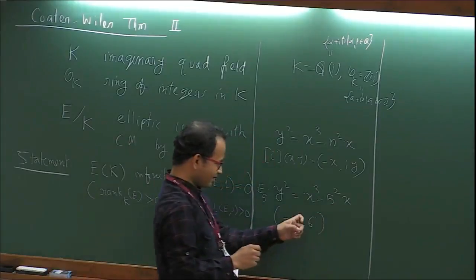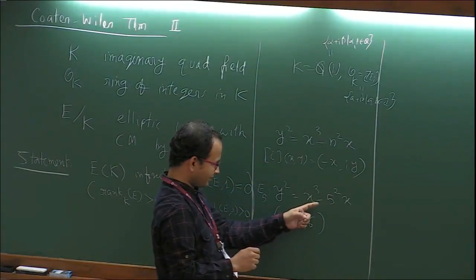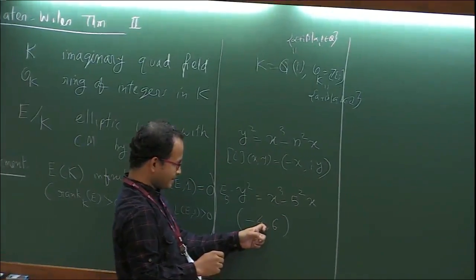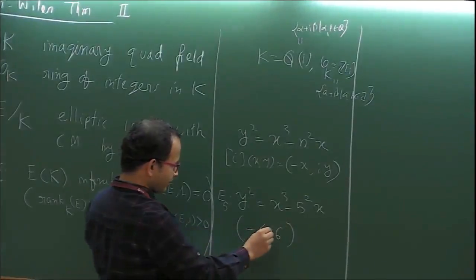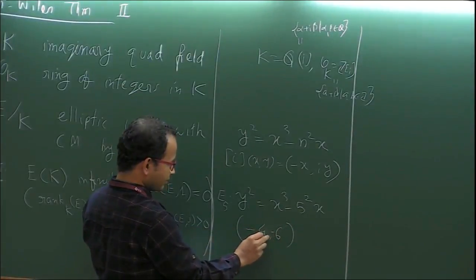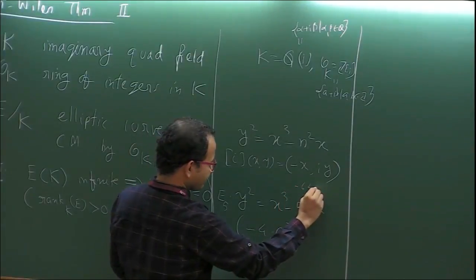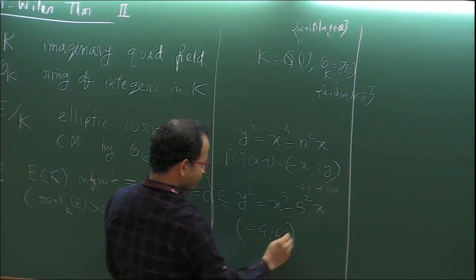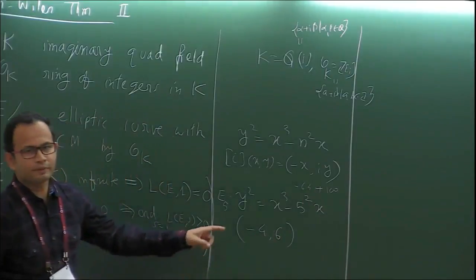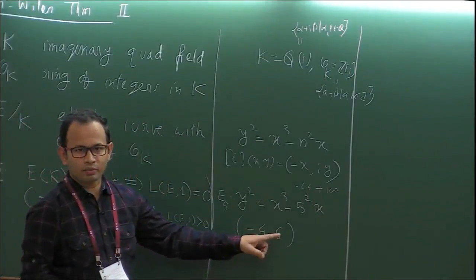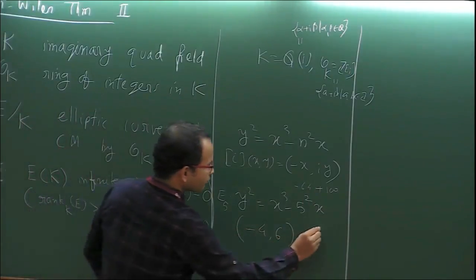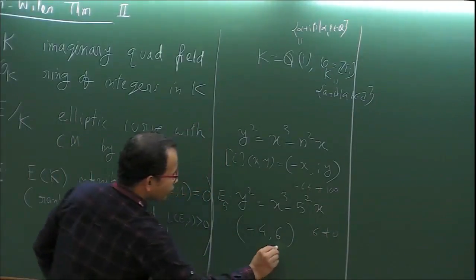You just have to check whether it is satisfying. 100 minus, okay, maybe minus 6 is needed. It's like minus 64 plus 100. Okay, so minus 4, 6, for example. And this is a point of infinite order because the y coordinate is non-zero. Okay, so since 6 is not 0, this is a point of infinite order.